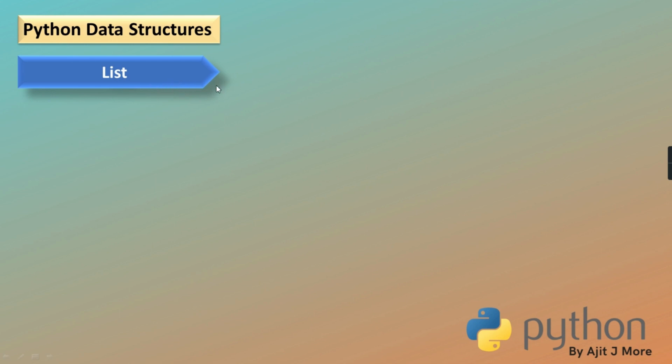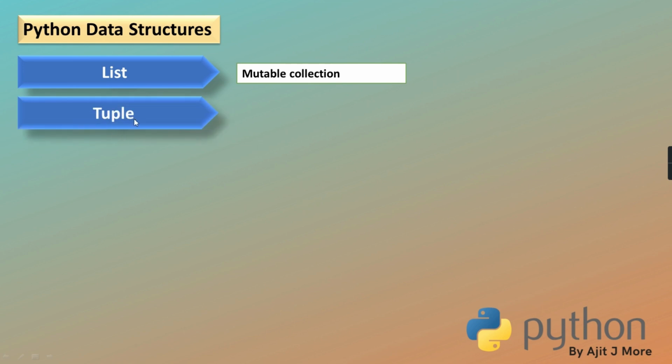can access them on the basis of index. You can mention an index and then you can access the elements based on that index. So you can say it's a mutable collection. Mutable meaning you can modify it, meaning you can insert elements in it, you can append elements. You can delete some elements, so you can make changes in that list. That's the reason it is mutable. And collection means it's a group of objects. All those objects you can access on the basis of index. It is ordered.